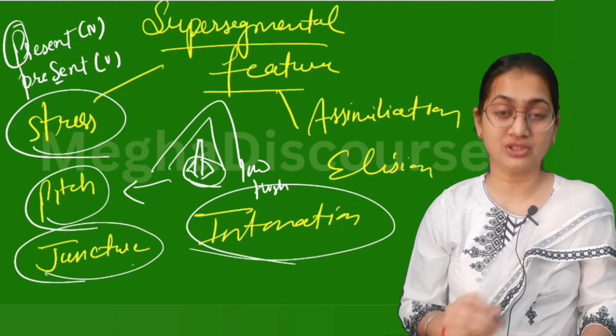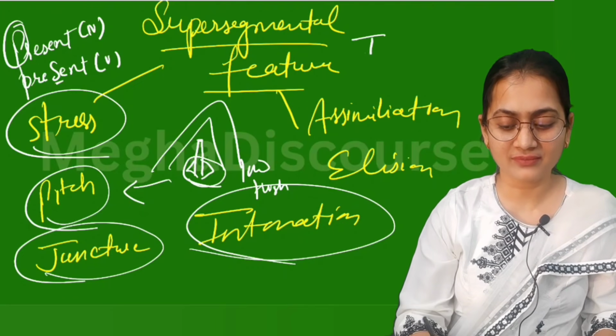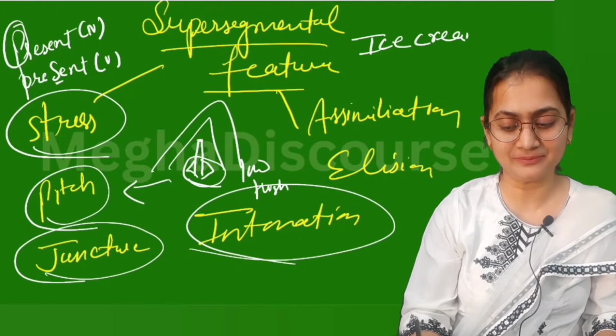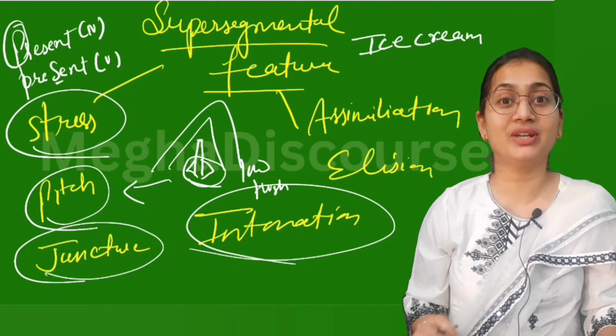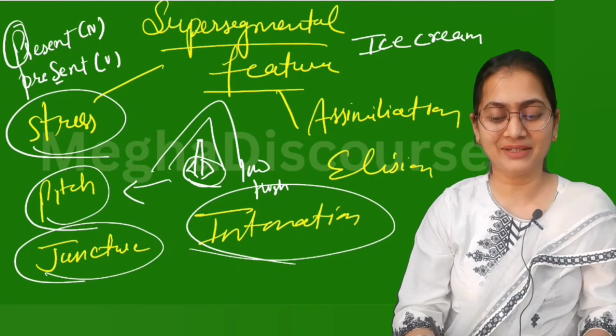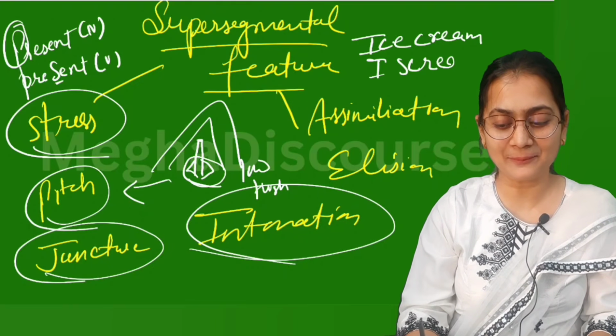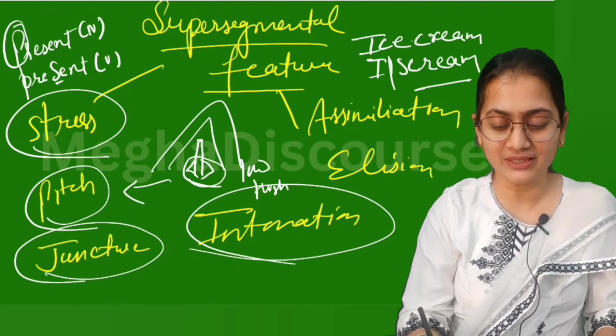Similarly, we have juncture, that is pause. Like if I say ice cream, simple, ice cream, this is your juncture. But if I say I scream, that means I scream. So this is how juncture plays an important role.